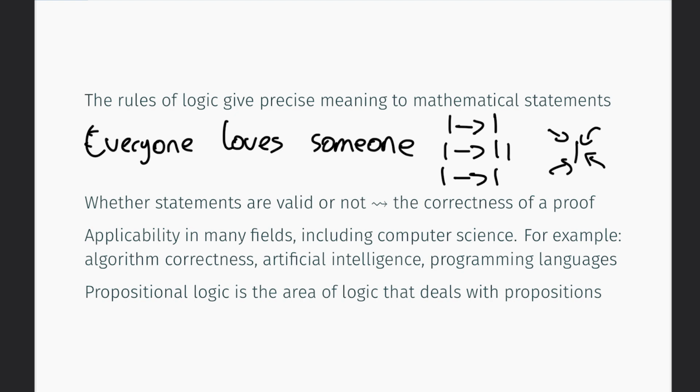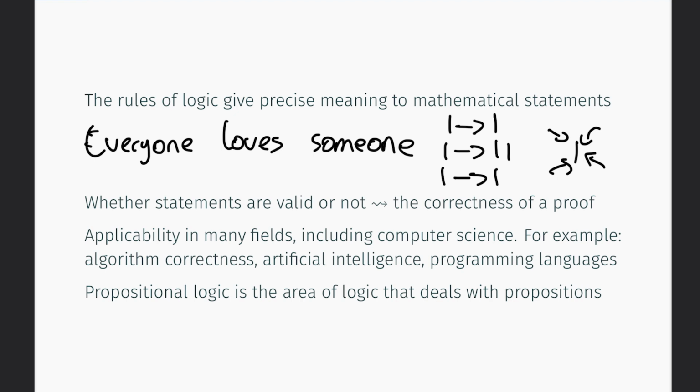These rules of logic can also be used to distinguish between valid and invalid mathematical statements. As a consequence, it also allows us to reason about what makes up a correct mathematical argument, that is, a proof. As a result, logic can be considered at the basis of all mathematical reasoning.